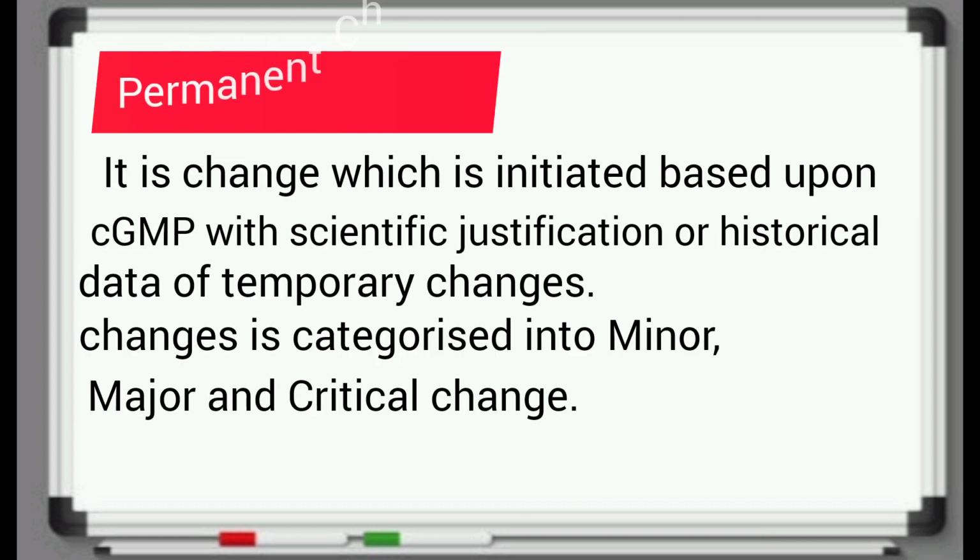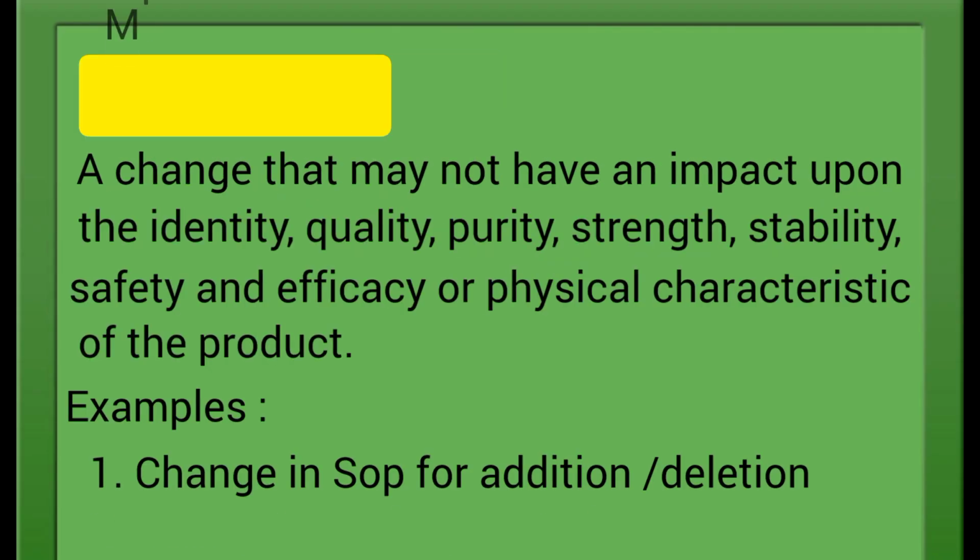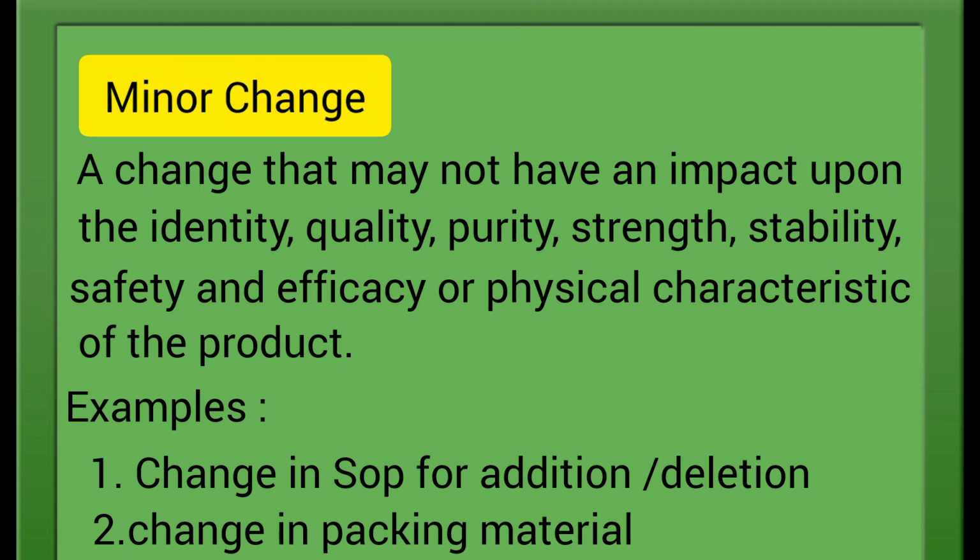Permanent change. It is a change which is initiated based upon CGMP with scientific justification or historical data of temporary changes. Changes are categorized into minor, major and critical change. Minor change, a change that may not have an impact upon the identity, quality, purity, strength, stability, safety and efficacy or physical characteristic of the product.